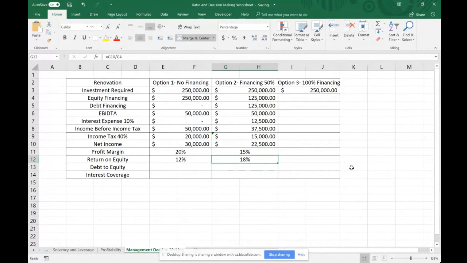So here's an interesting comparison. If you take a look at those two ratios between the two options, our profit margin is going down, but our return on equity is going up.